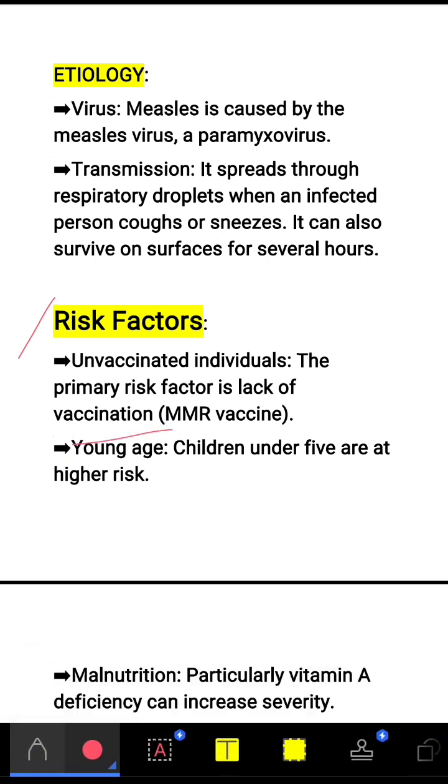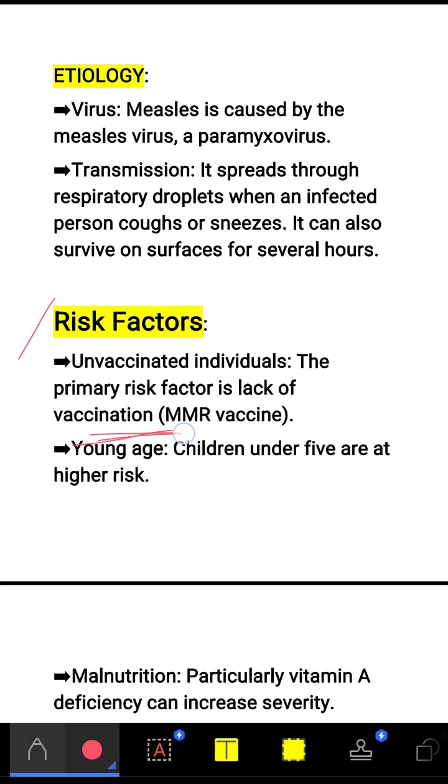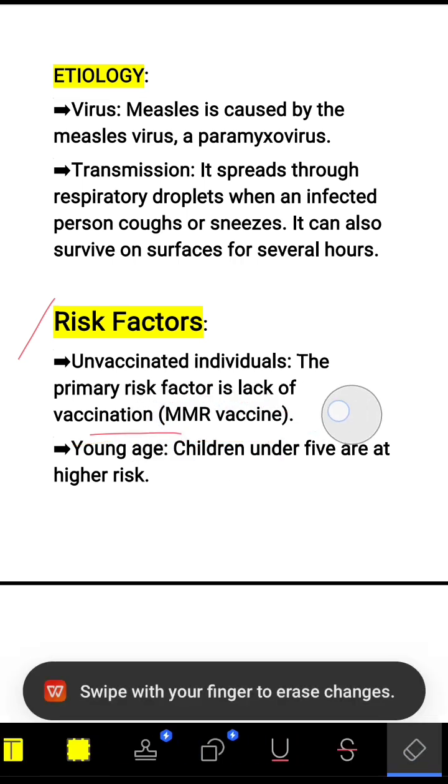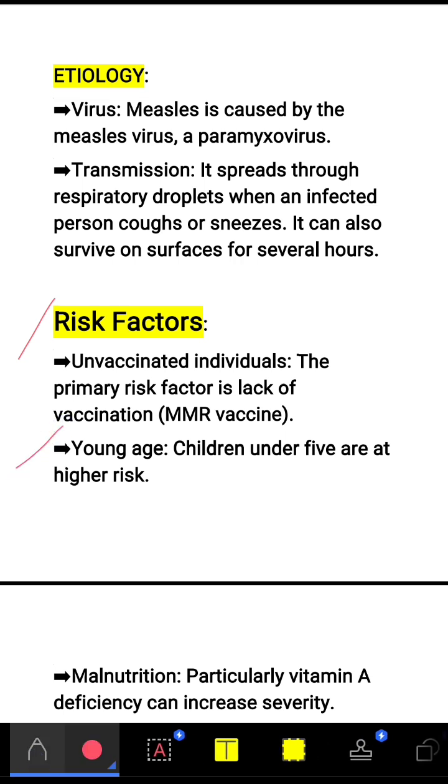If the person has not taken the vaccination, there are more chances of getting infected. So which vaccination is for measles? That is the MMR vaccination. MMR stands for measles, mumps, rubella vaccination. Measles is also known as rubella. The next risk factor is young age. Children under 5 years are at more risk.